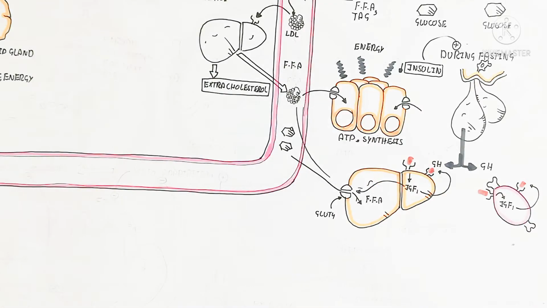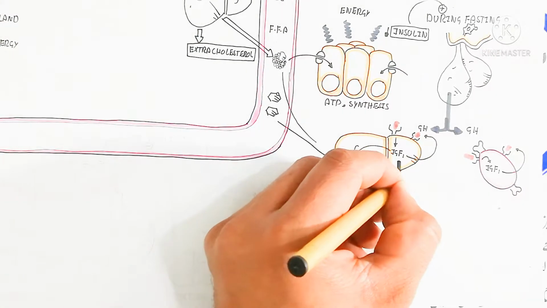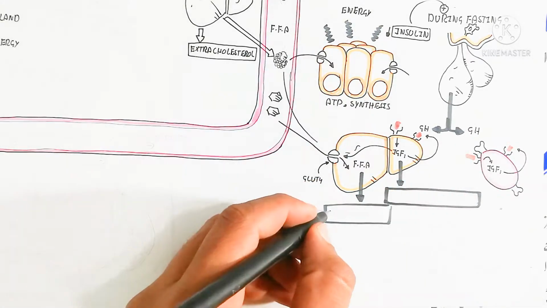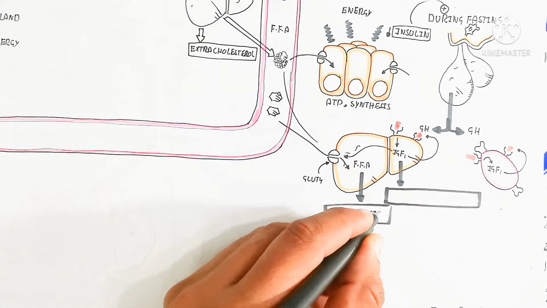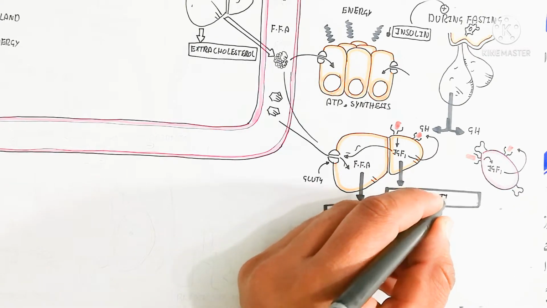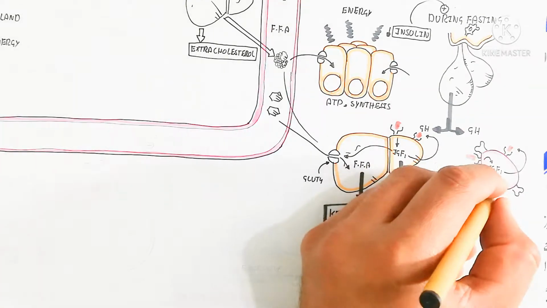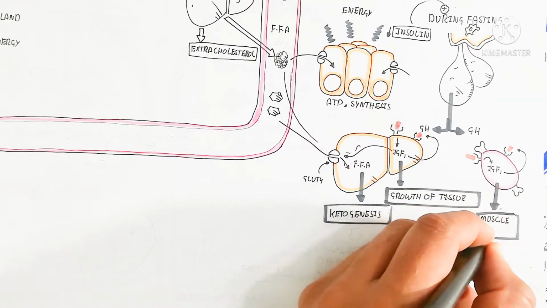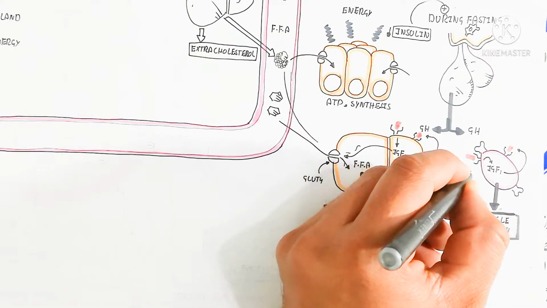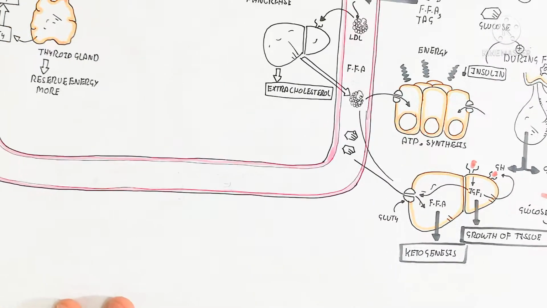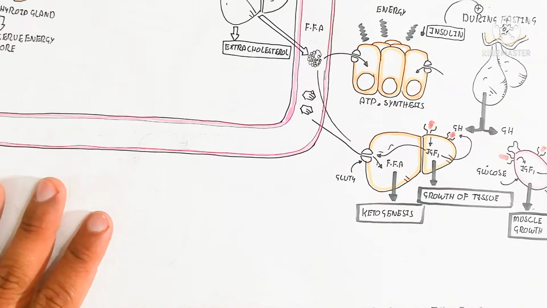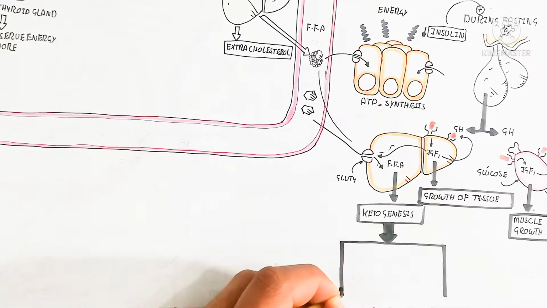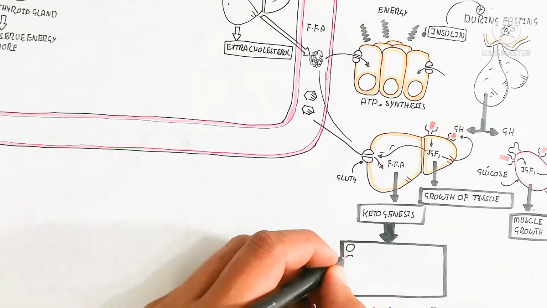So here the free fatty acid will be absorbed into the liver and converted into ketones. This is known as ketogenesis, while the growth of the tissue also occurs due to insulin-like growth factor 1. Because insulin is not present, this is the alternative, but insulin-like growth factor 1 is used for the proliferation of cells more efficiently as compared to insulin. So muscle growth will occur due to insulin-like growth factor 1, and ketogenesis will occur.